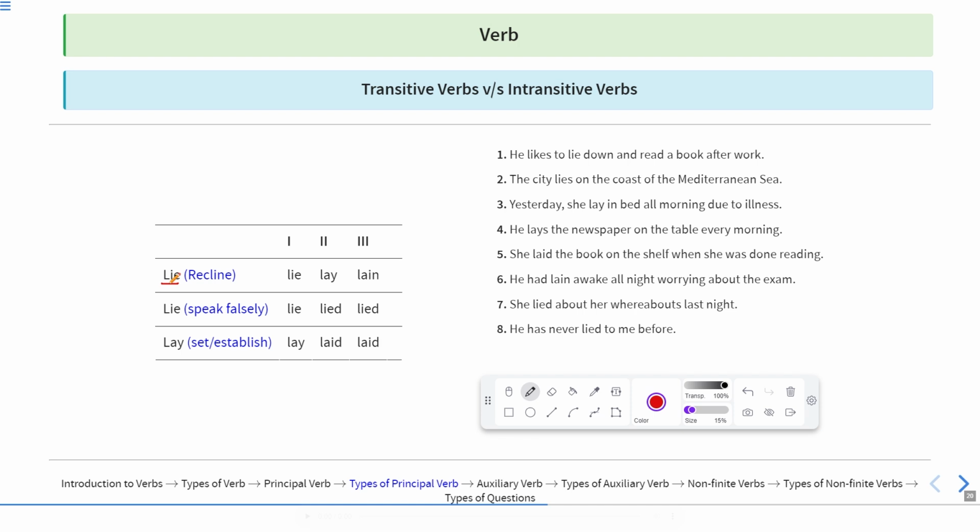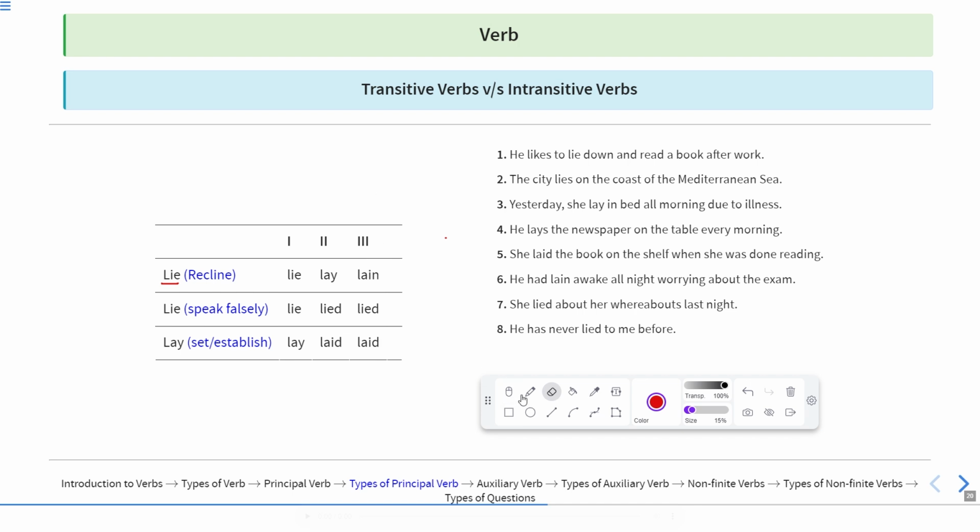Or when something is situated somewhere, we use the word lie. For example, the equator lies on the 0 degree latitude. She's lying on the floor. So lying means she's in a reclined position, when a person is reclined on a surface. So this is how we use the word recline.